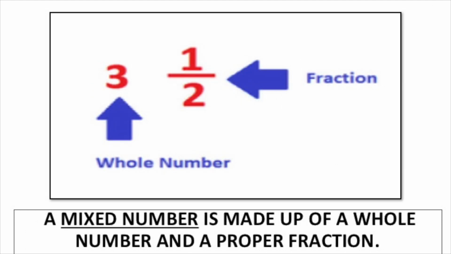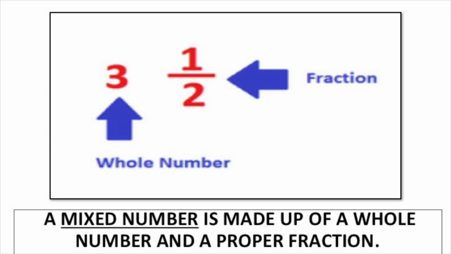A mixed number is made up of a whole number and a proper fraction. A whole number is a number on its own. What's our whole number here? 3. And then, following the whole number, we get the fraction.